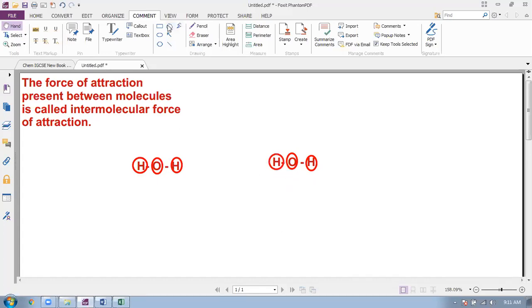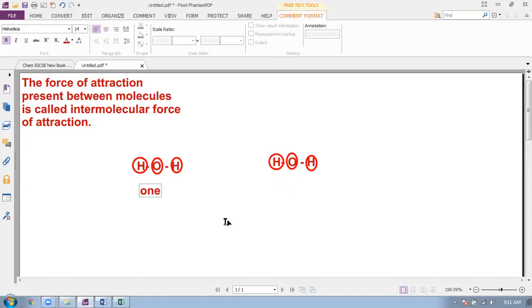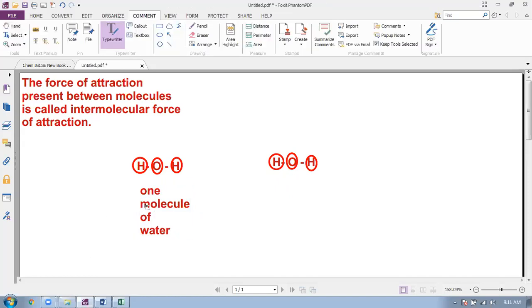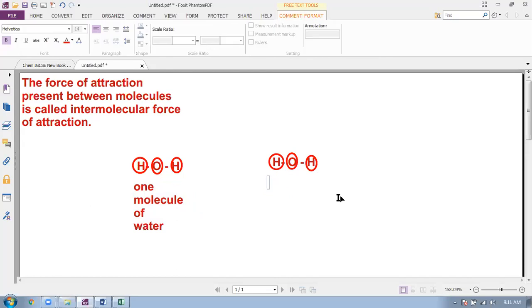This is one molecule of water, and this one is another molecule of water.